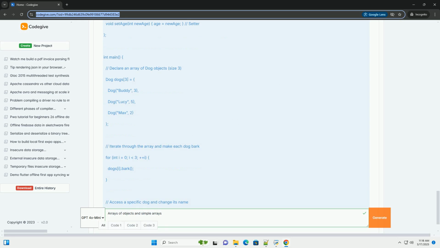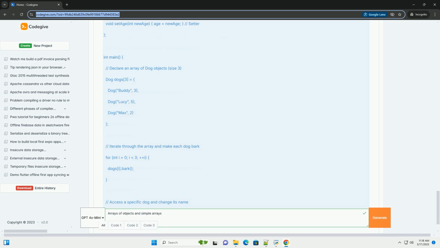Key differences between simple arrays and arrays of objects. Feature: simple arrays, example int numbers[5]; arrays of objects, example Dog dogs[3]. Data type: primitive data types like int, float, char, bool, etc.; instances of a class, objects. Content: stores actual values of the primitive data type; stores objects, which can contain multiple data members and methods. Complexity: simpler to create and use; more complex due to the class definition and object interactions.